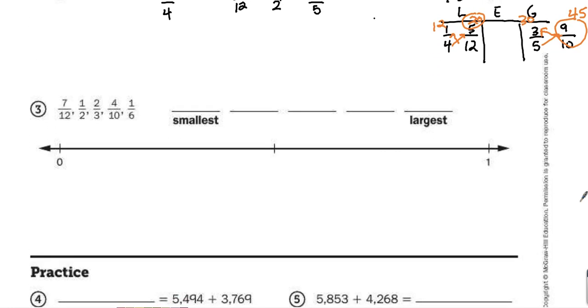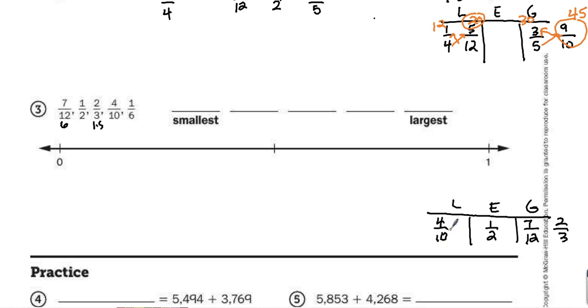Number 3. Again, I have 5 fractions that do not have the same denominator, so I'm definitely going to use my LEG strategy. I'm going to start with that 7/12. Well, in the last problem we said that 6 is half of 12, so 7/12 is greater than half. 1/2 is equal to half. 2/3, I know that half of 3 is 1.5, so that would be greater. 4/10 is less than half because half of 10 is 5. And 1/6 is also less than half because half of 6 is 3.